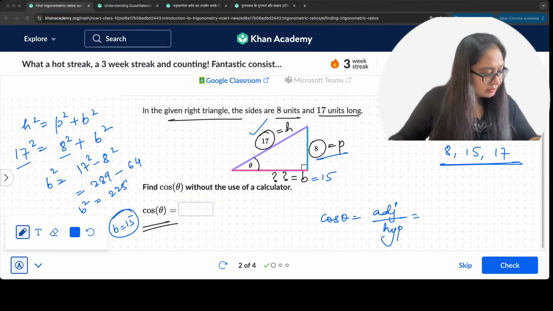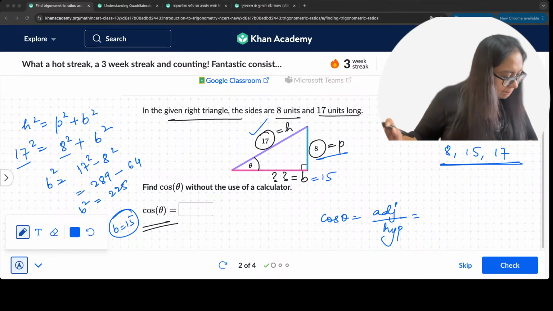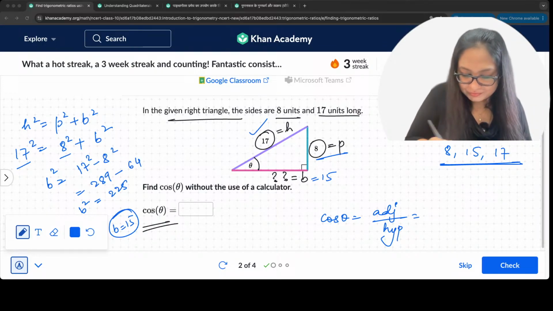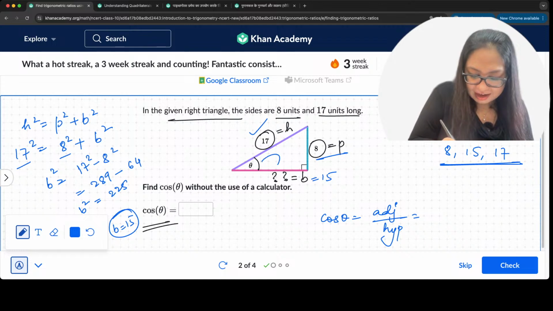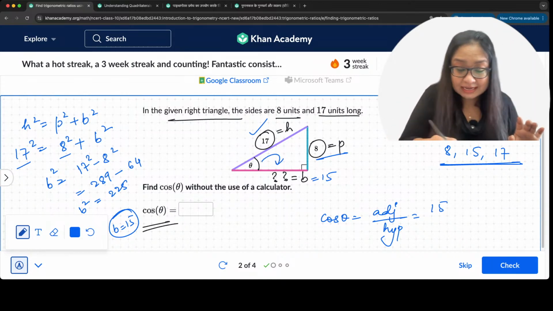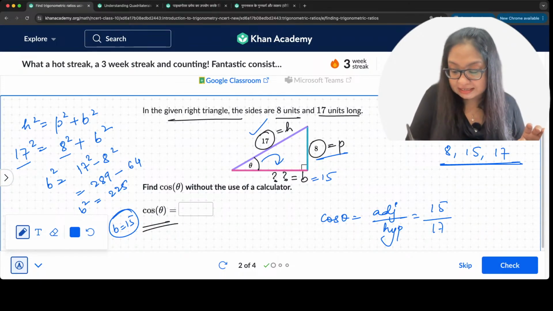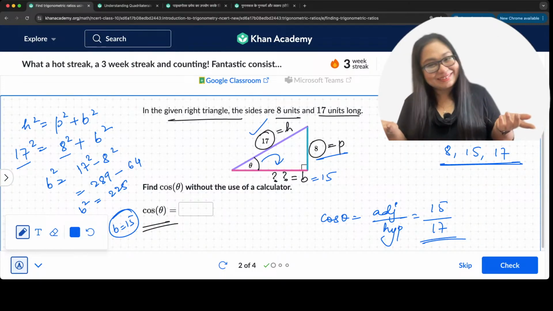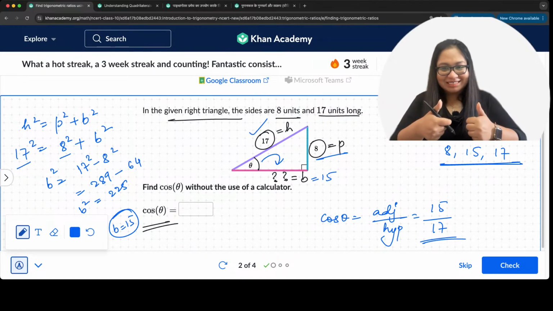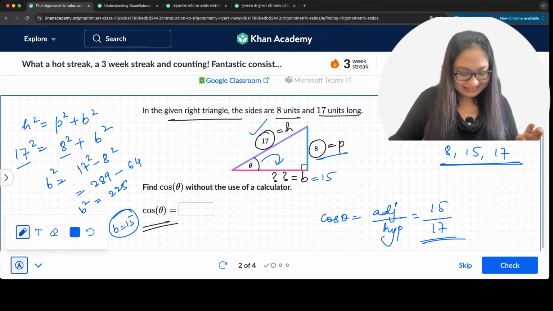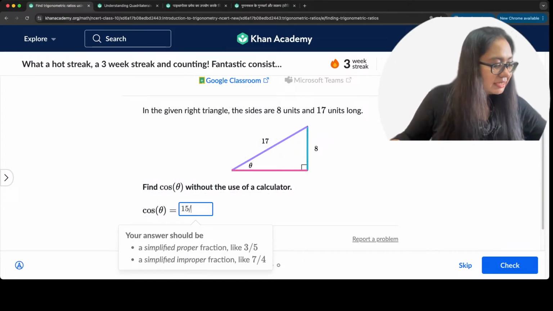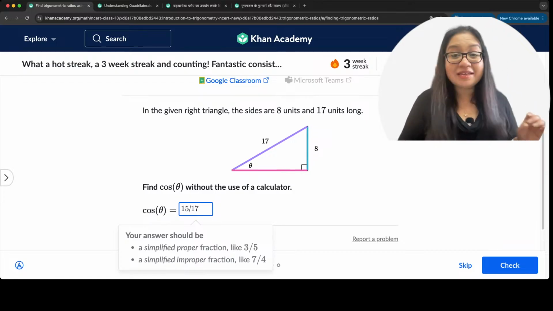Adjacent is the neighbor. So what do we get? Here we have theta, and this is the adjacent side, which is 15, and the hypotenuse is h, which is 17. Very simple, right? 15 by 17. So let's go ahead and write 15 by 17. 15 by 17 is going to be the answer.